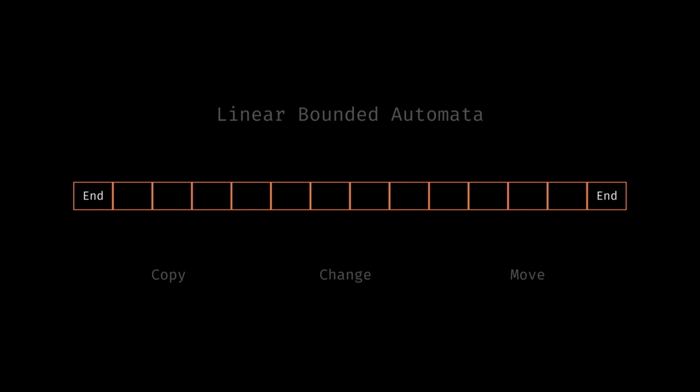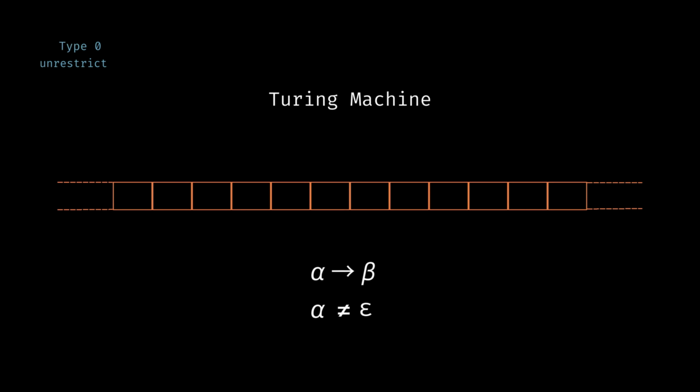But these still have restrictions. Memory is limited. What if we could grow memory too and delete strings? Basically a Turing machine. The only rule it has is alpha becomes beta, and alpha is non-empty, so it can do everything. This is the most general form that encompasses every grammar.